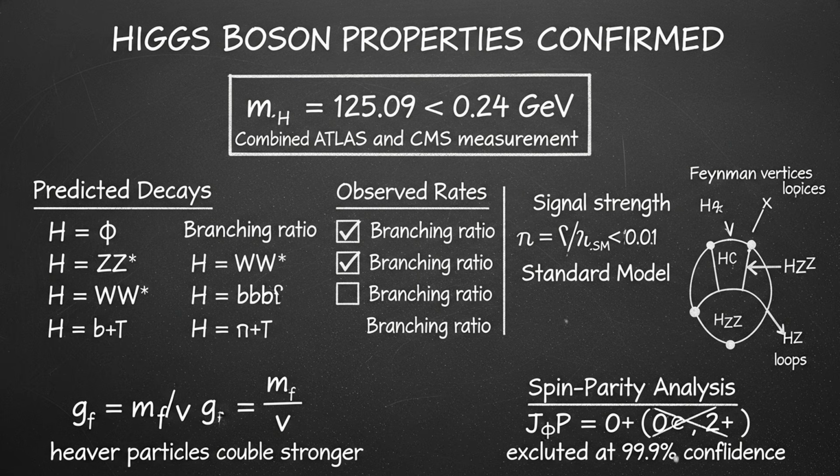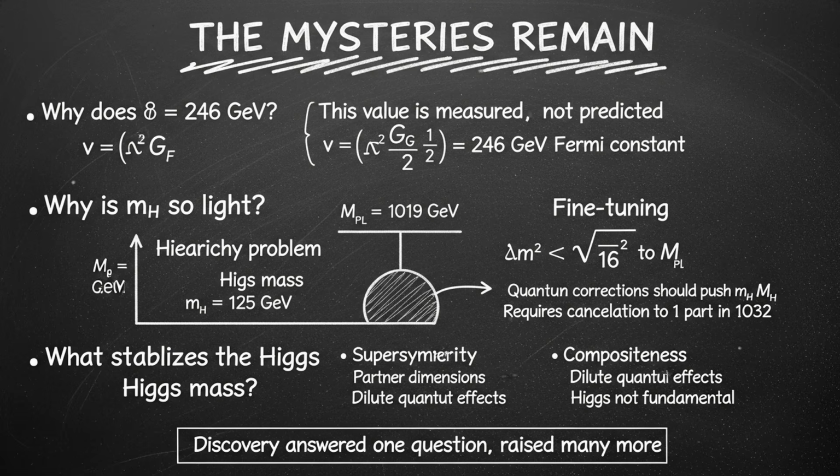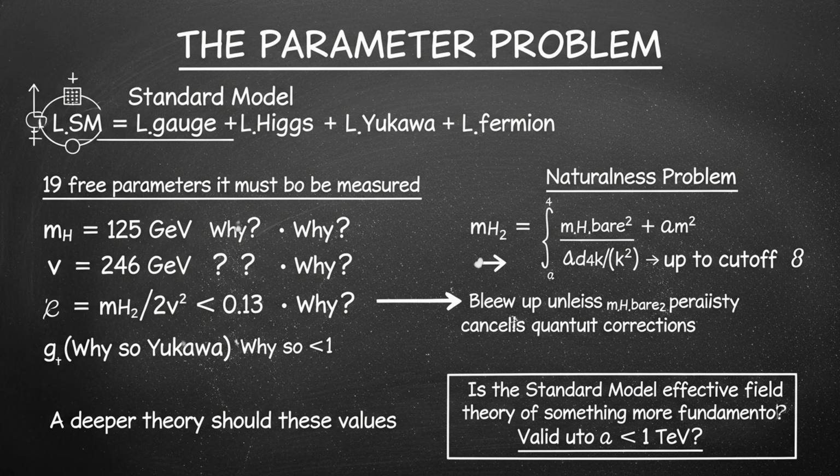You have a problem. You propose a solution. You test the solution. And sometimes, against all odds, the solution is correct. The universe did not have to work this way. But it does. But the story is not over. Because the Higgs discovery answered one question and opened a dozen more. Why does the Higgs field exist? Why does it have the value it has? Why is the Higgs boson so light compared to the Planck scale? What is the new physics that solved the hierarchy problem? Is there a deeper theory that explains the Standard Model parameters? We do not know, not yet.